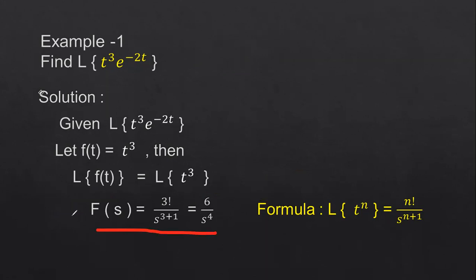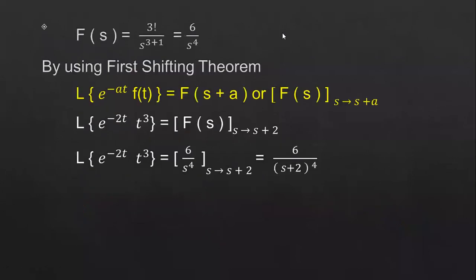So whatever the problem is given, first you have to find out the F of s. Then you have to apply the first shifting theorem. So next, according to the first shifting theorem, we know that Laplace transform of e power minus at into f of t can be written as F of s plus a. Whatever the s is there in F of s, you have to shift by s plus a. You can write in this form or this form, both are same. The meaning is s tends to s plus a.